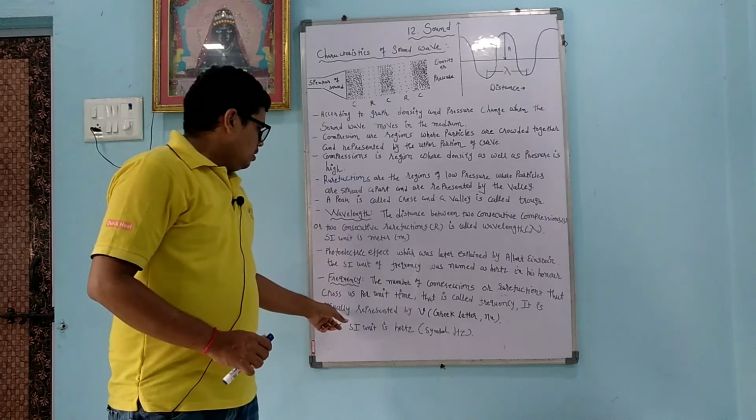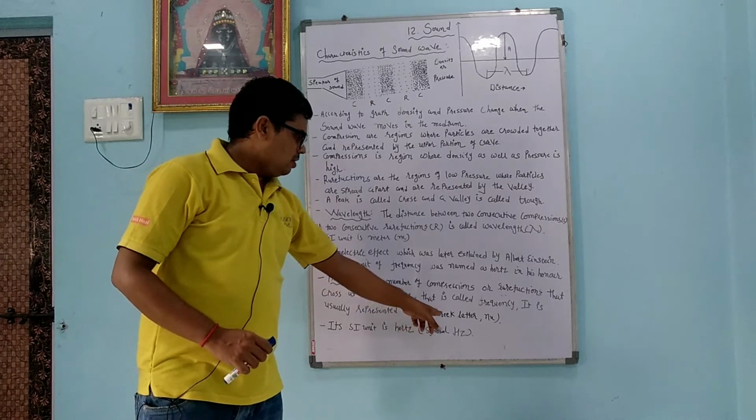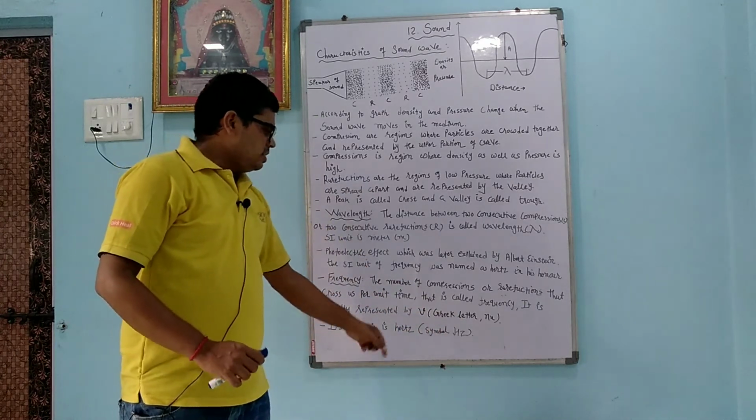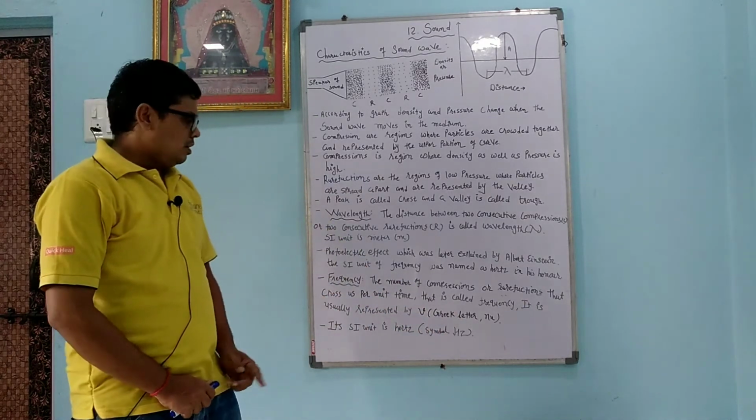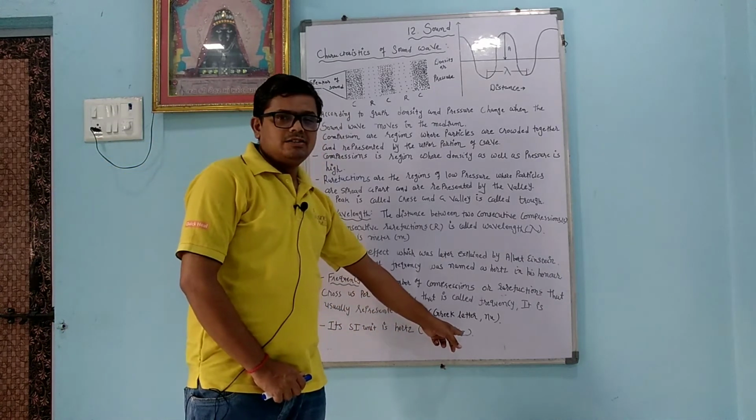Usually frequency is represented by the Greek letter nu, which looks somewhat like v. Its SI unit is Hertz. Hertz was the name of a scientist, and it is represented by capital H and small z.